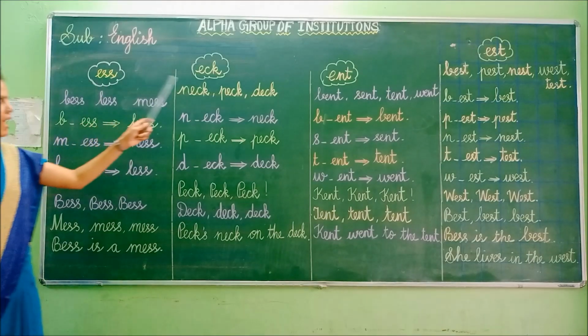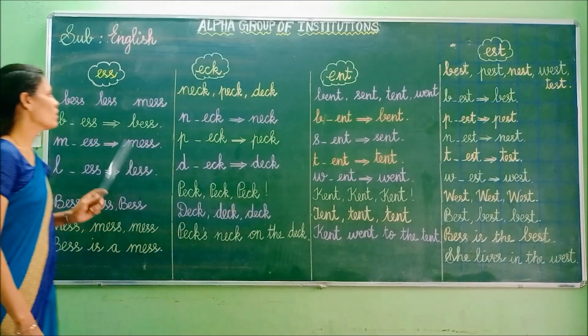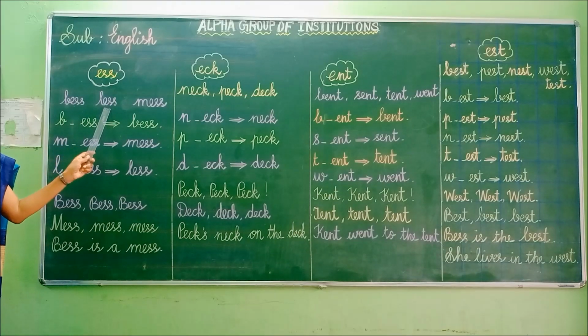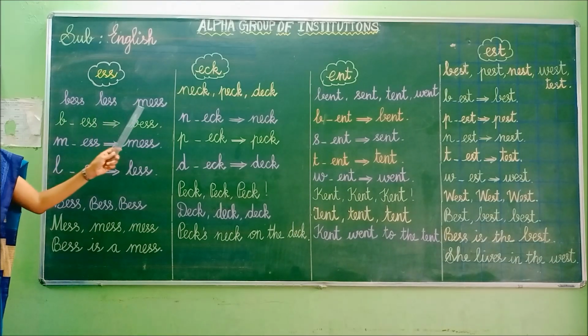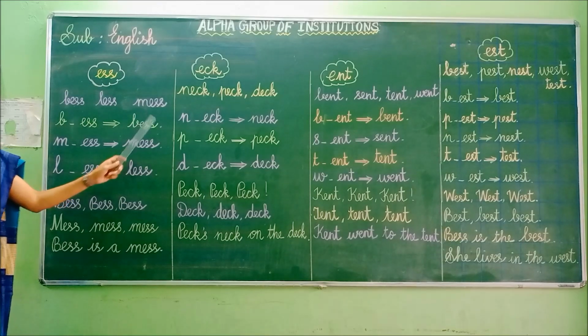S, egg, and est. First we are going to learn S. Spell the word S. E-S-S. S. Base. What word is this? Base. Less. What word is this? Less. Next one. Mess. What is this? Mess.